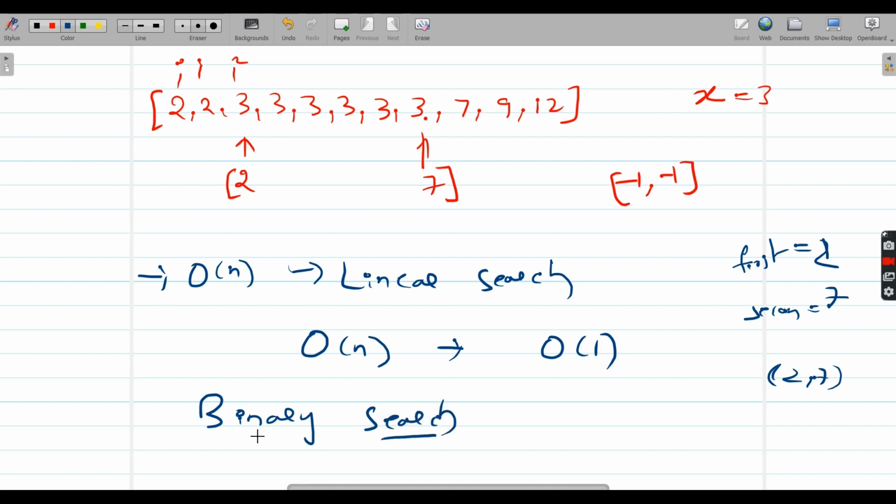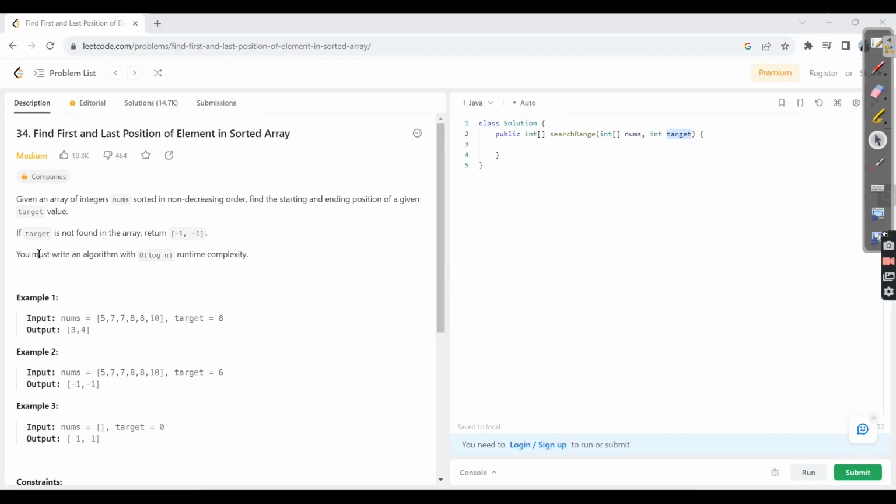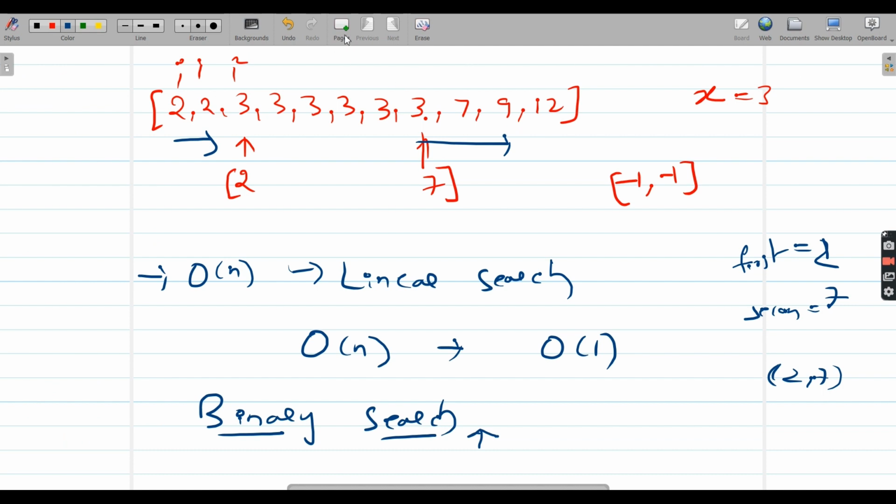That is actually the goal behind this problem. We can see this is already a sorted array, right? When there is a sorted array, whether ascending or descending, try to think about binary search and whether you can apply it. Most of the cases we can, but let's see in this problem also. In the problem statement, they are also expecting us to come up with O(log n). This also gives us a hint to use the binary search algorithm.